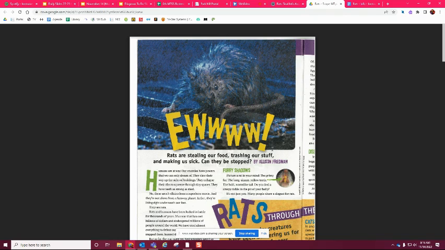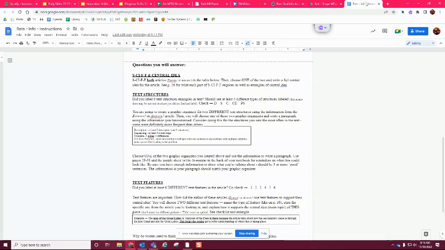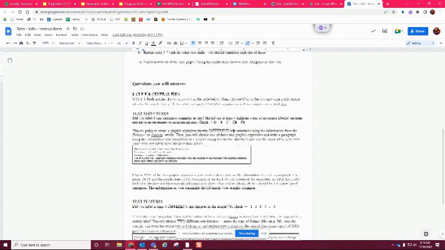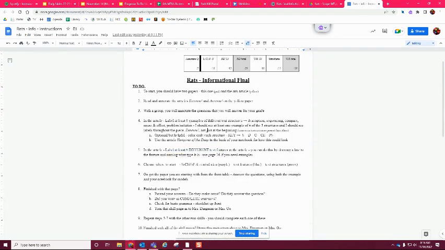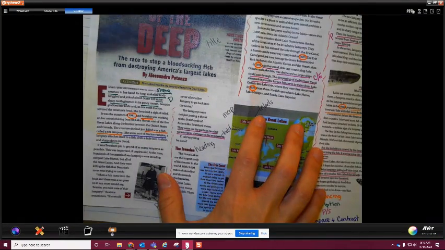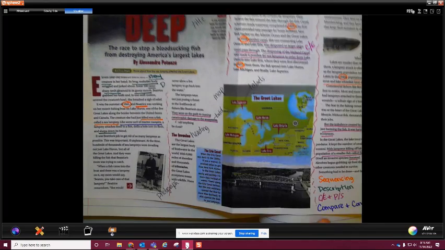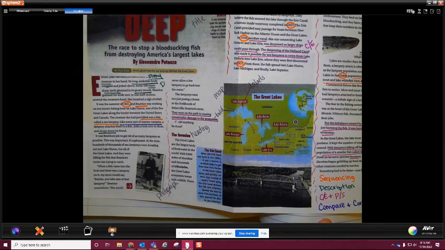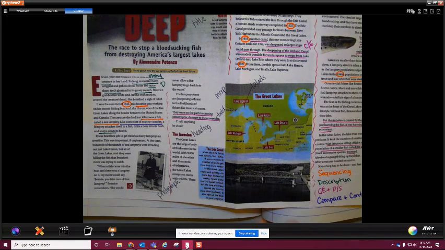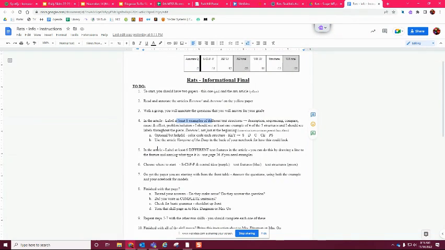Okay. So you're going to annotate. What you're annotating for, again, just a reminder, is you're annotating it the very same way that we did with Vampires of the Deep. You're going to label at least 8 examples of different text structures. That would be description, sequencing, compare, cause and effect, problem solution, just like we did with Vampires of the Deep, how we have those different explanations there. We use this color coding system to help us. Okay? Because again, when you turn this in, we're going to take a grade on those annotations that you have, 8 of them. Okay. All right.